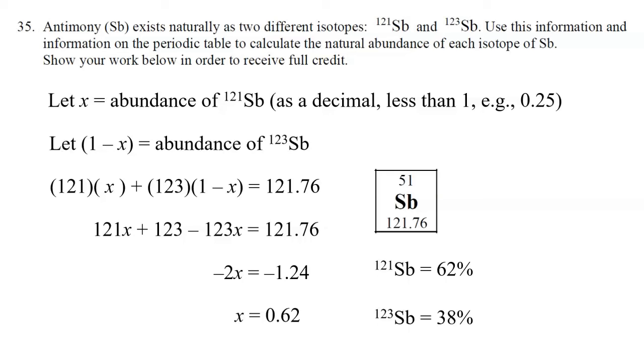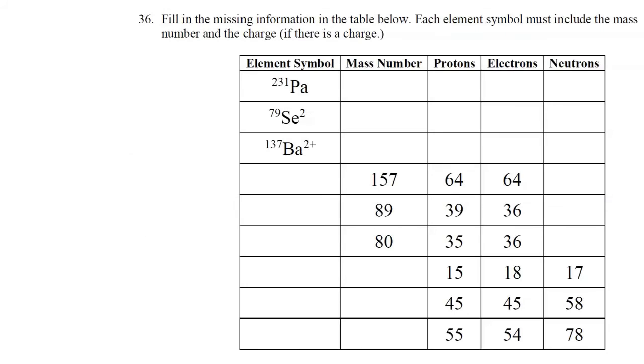All right, moving on to the next question, question 35. We have a large table with 9 different rows, and we have to fill in the missing information into this table. So we'll start with the very first row here, which is Pa, that's protactinium 231. So the mass number is 231. Let's take a look at protactinium on the periodic table. So the elemental symbol is Pa, and its atomic number is 91. So it has 91 protons.